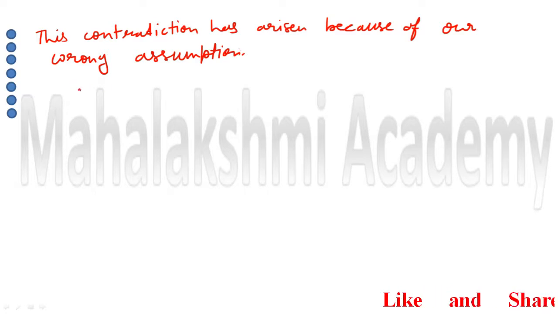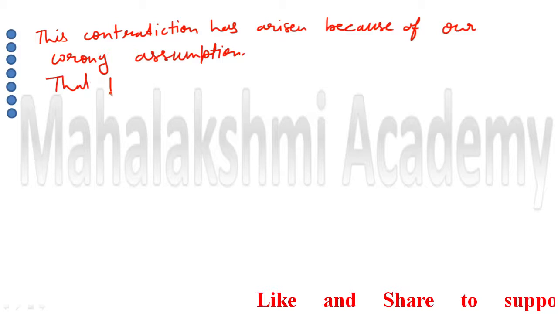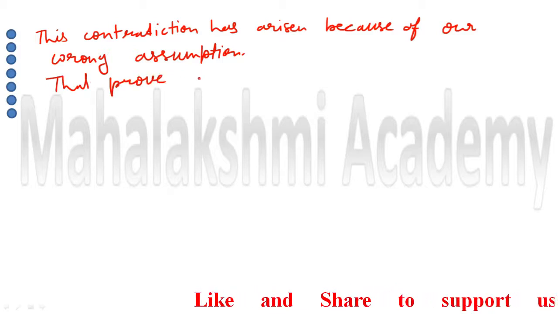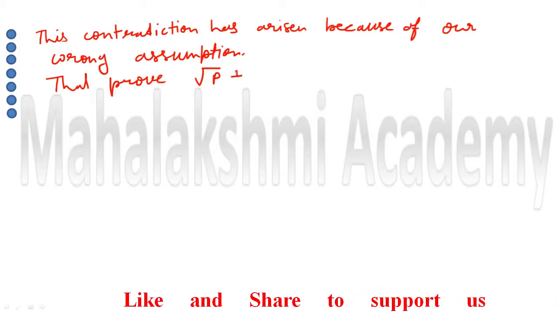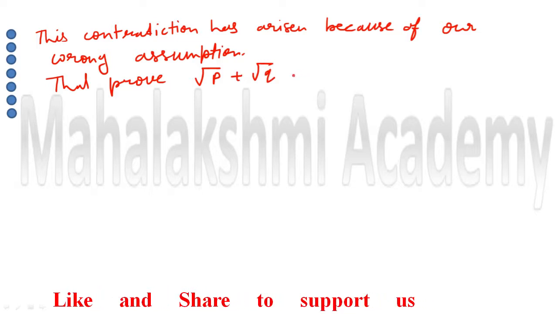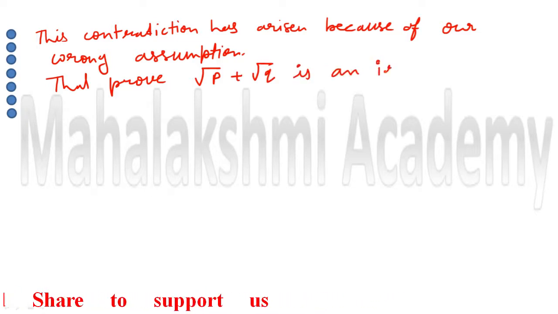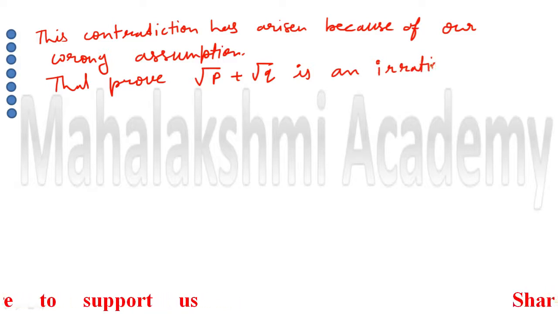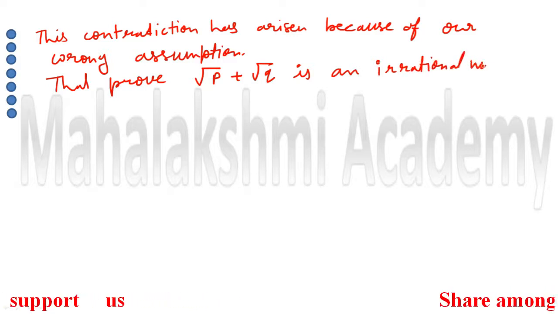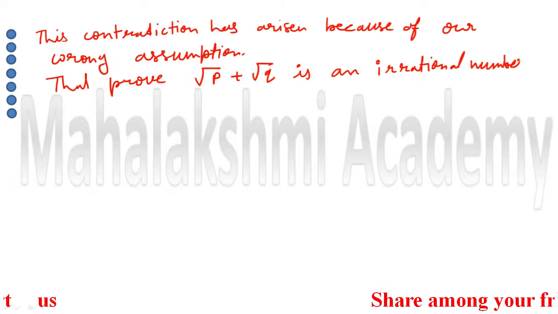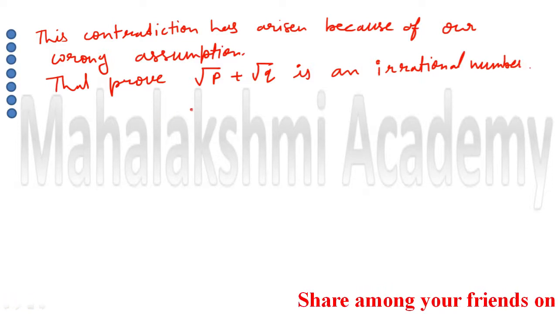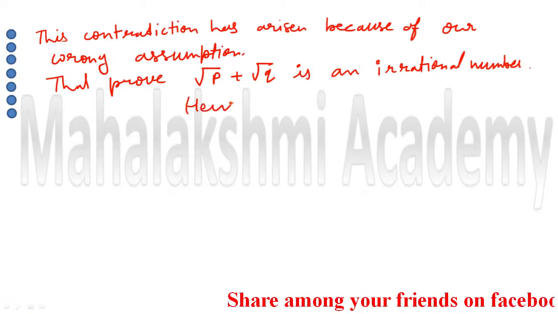So that proves root p plus root q is an irrational number. So that's it, hence proved.